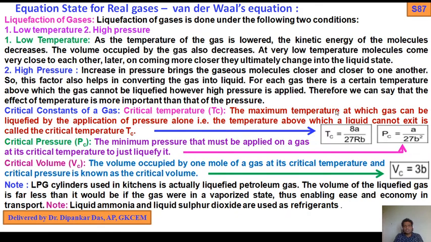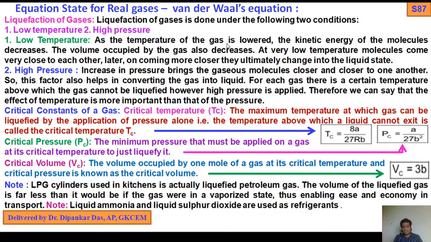So today I am going to discuss liquefaction of gases. Liquefaction of gases is done under the following two conditions: low temperature and high pressure. On the basis of low temperature and high pressure, a gas can be liquefied. So how? First, low temperature.